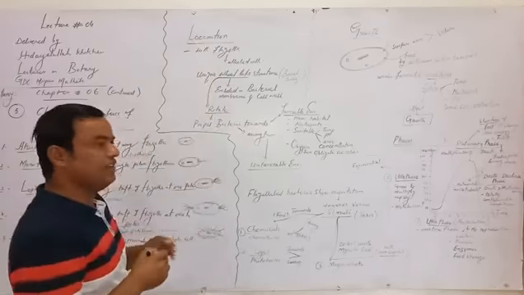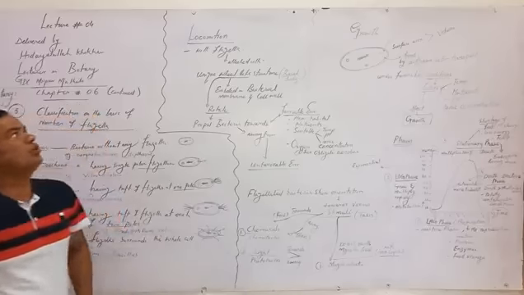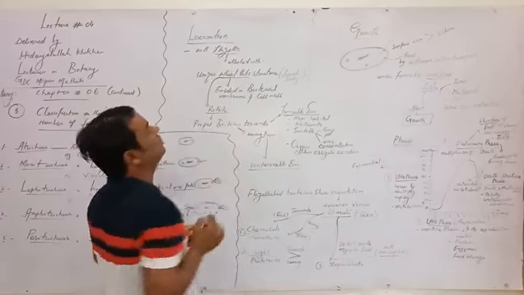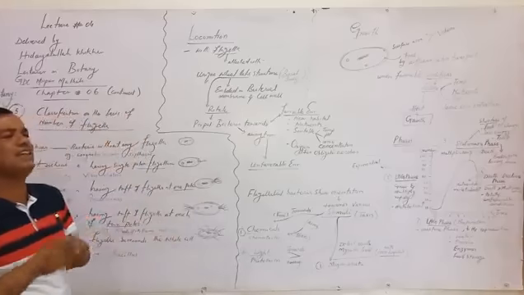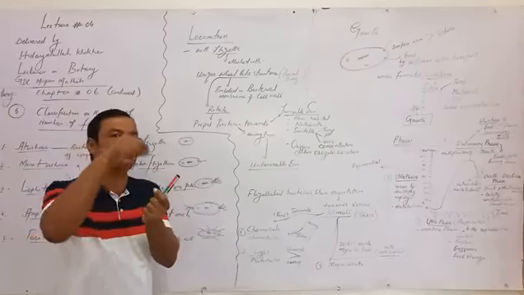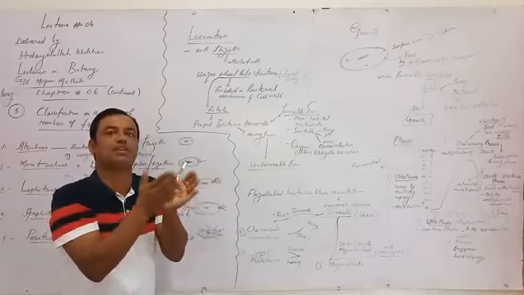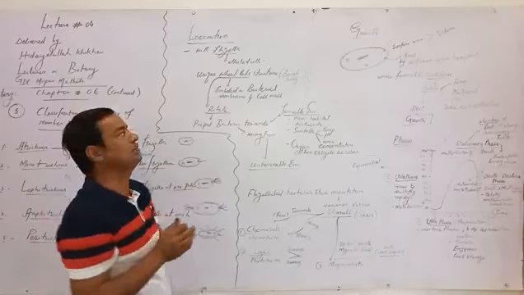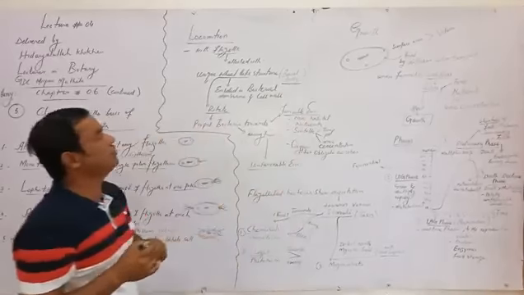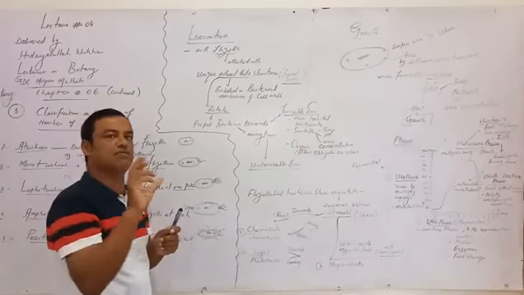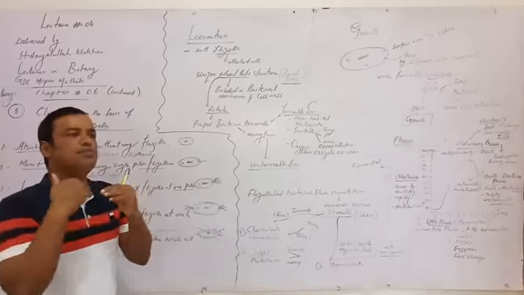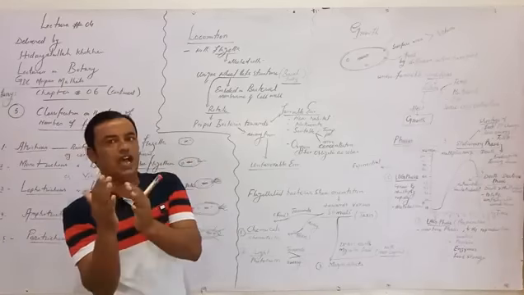Locomotion. We have already discussed that locomotion always takes place with the help of flagella. Flagella are basically attached to a V-like structure present between the plasma membrane and cell wall. That is the basal body. Whenever this basal body rotates, the bacterium is propelled towards or away.